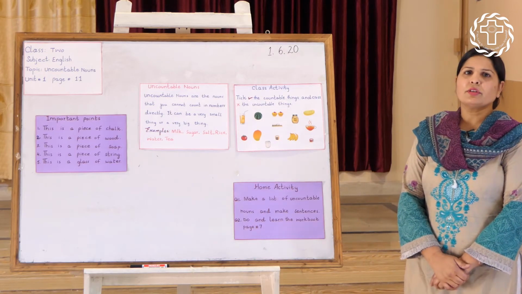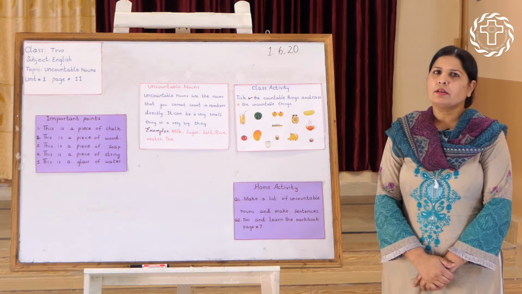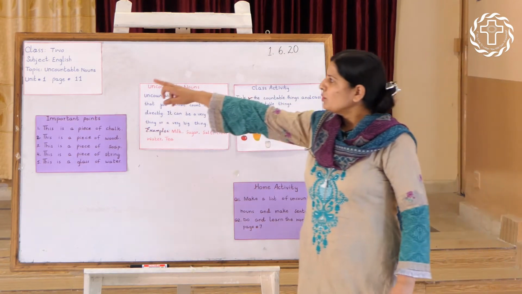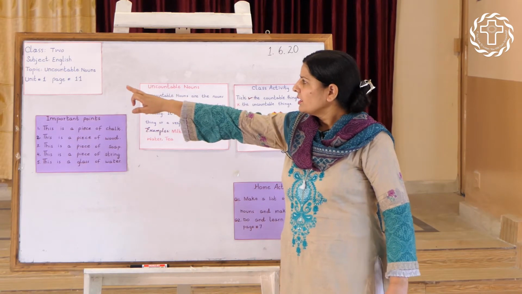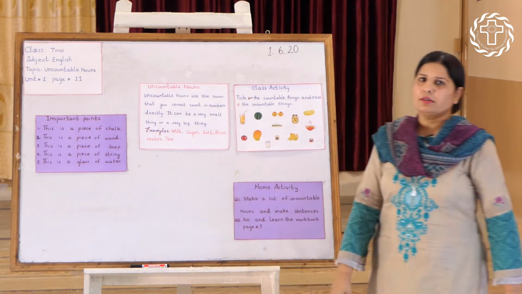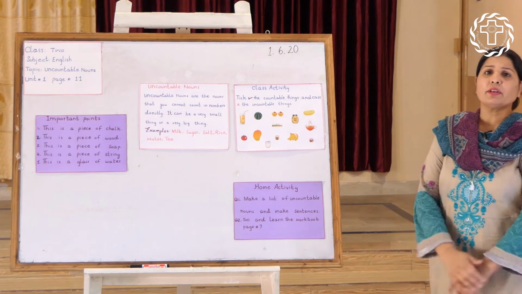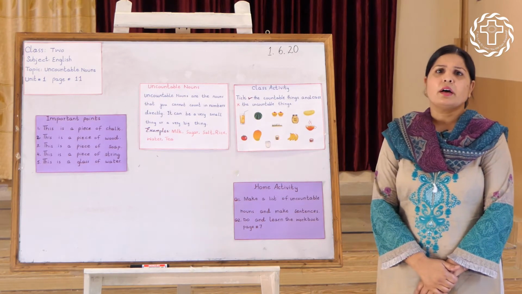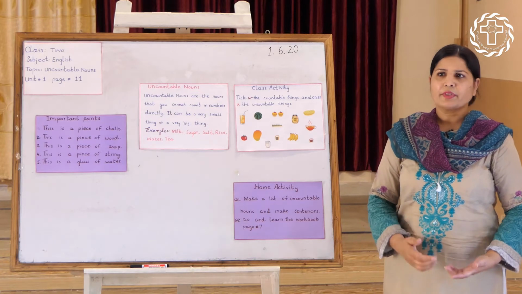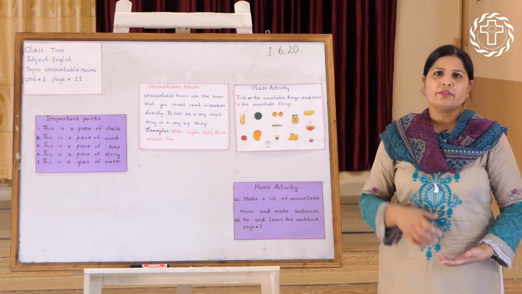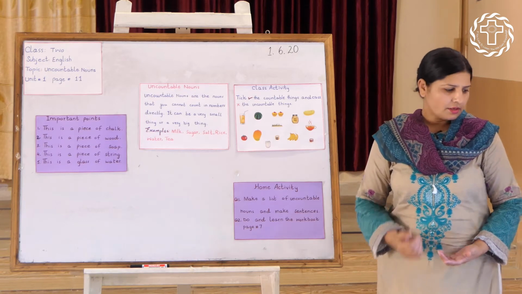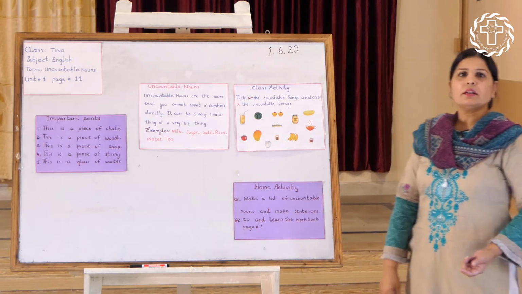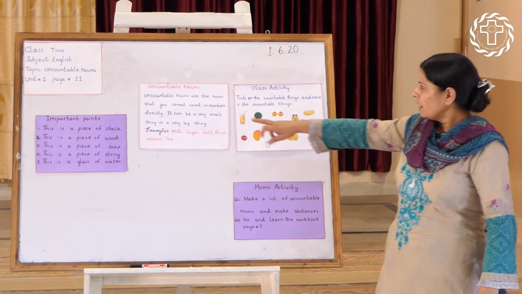Today we are going to learn about uncountable nouns. Class 2, Subject English, topic Uncountable Nouns, Unit 1, page 11. Uncountable nouns are the nouns that we cannot count. We cannot count the milk, we cannot count the rice, we cannot count the salt, because these are uncountable nouns.